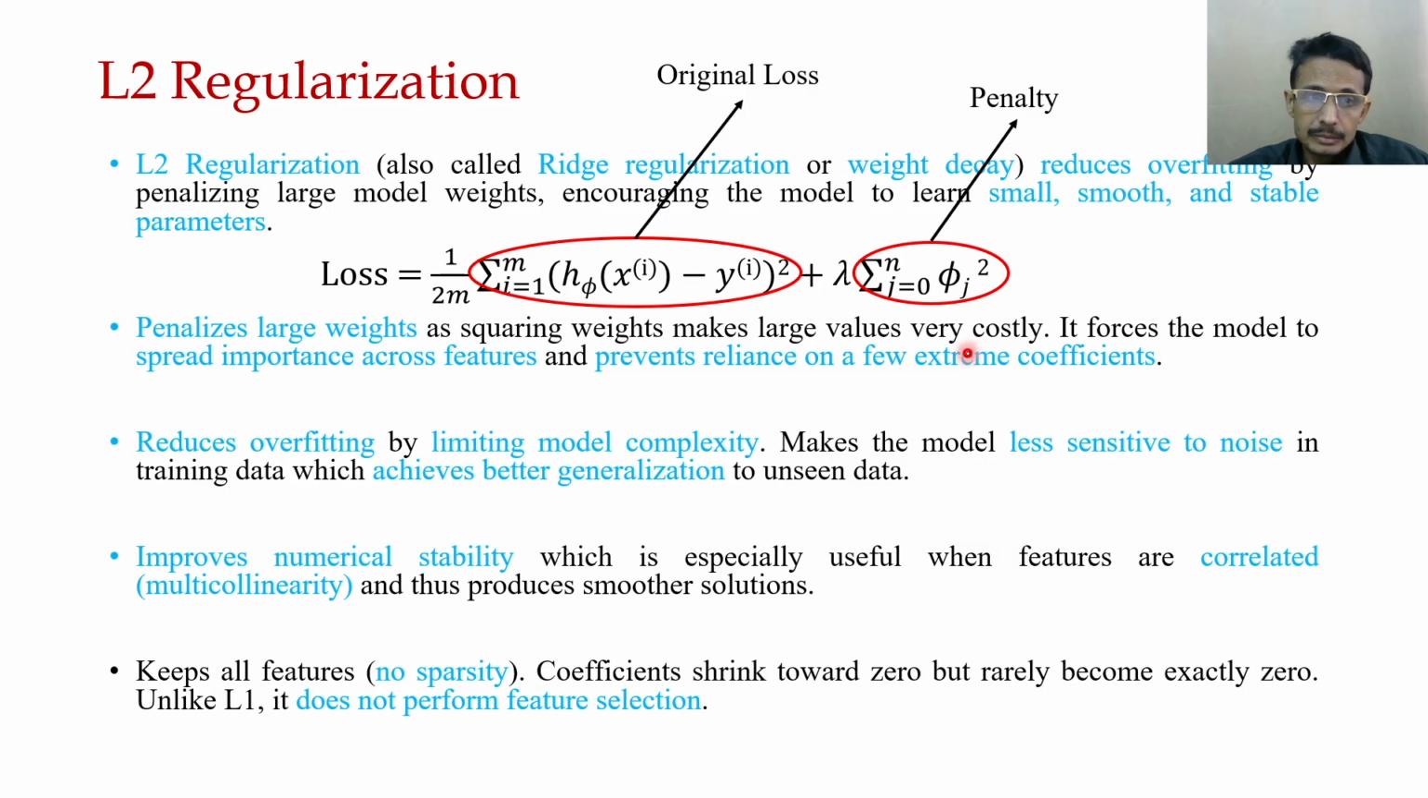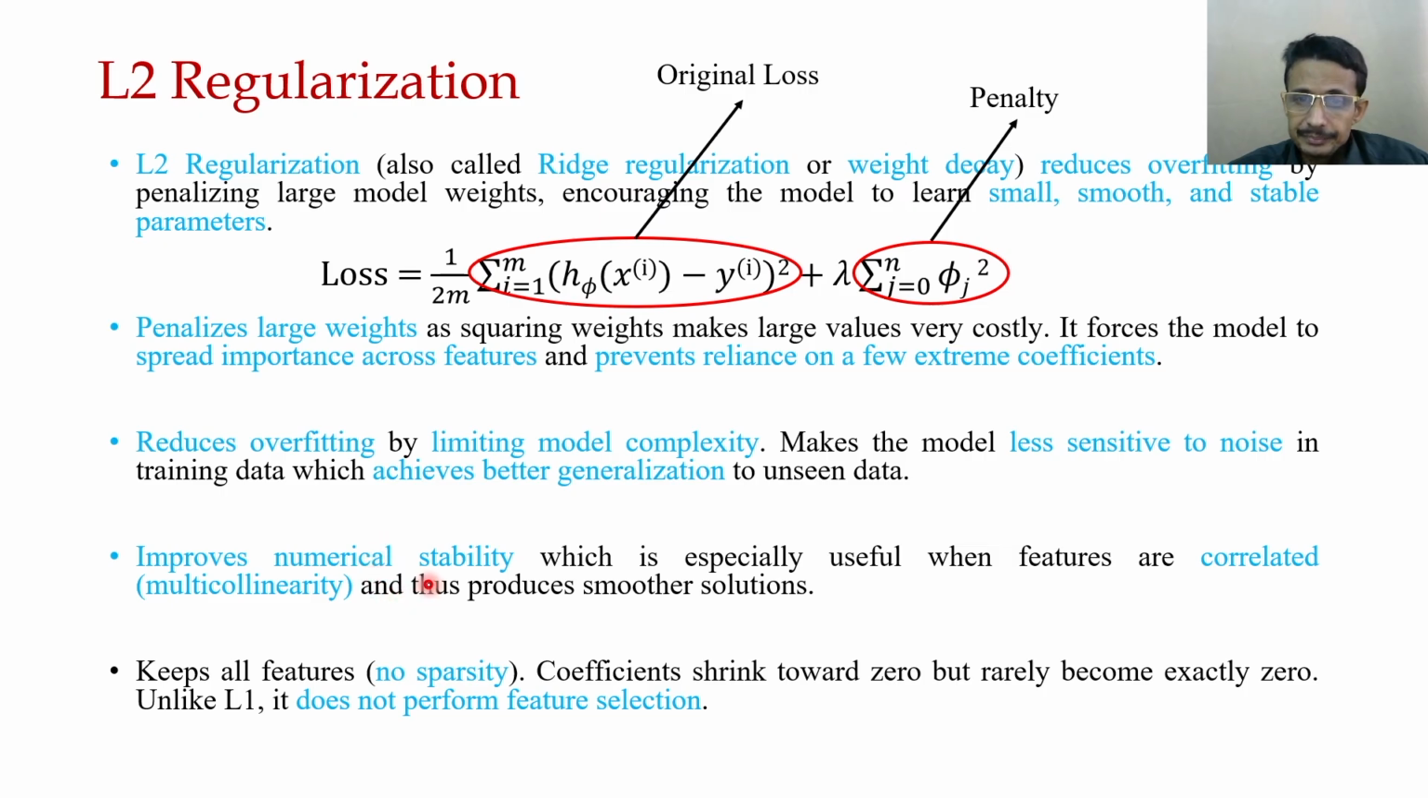Now it reduces overfitting by limiting model complexity. Again, model complexity will be low. This makes the model less sensitive to the noise in the training data, which achieves better generalization.